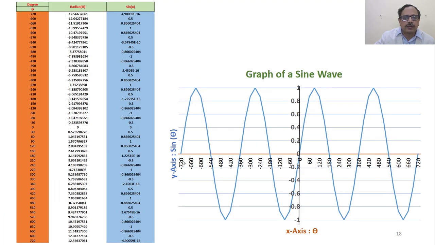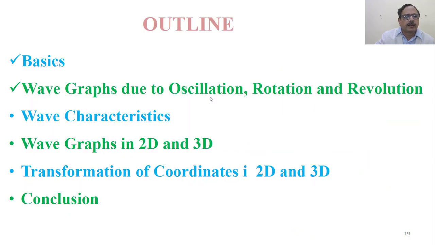Similarly, sine wave over a given range, say from -720 to plus 720 degrees. So degrees, radians, sine theta. So we have now discussed wave graphs on account of oscillations, whether horizontal or vertical oscillation, or rotation in a circular way, or it could also be elliptic, or revolution in a circular or elliptic way. Correspondingly, we have seen how the graphs can be obtained. Now let's look at the wave characteristics.